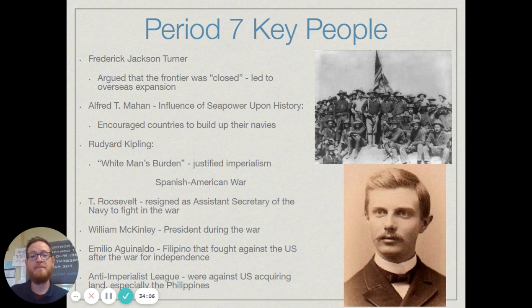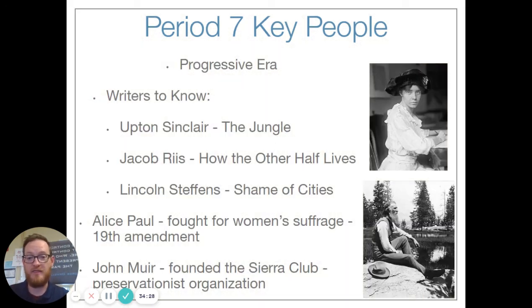Now, we talked about how in the Philippines they were fighting against the Spanish, and then they fought against us when they realized they weren't going to get their independence. Emilio Aguinaldo is the one that led those Filipino independence forces in the Philippines. The Anti-Imperialist League, I already mentioned them and their resistance to imperialism, especially in the Philippines.